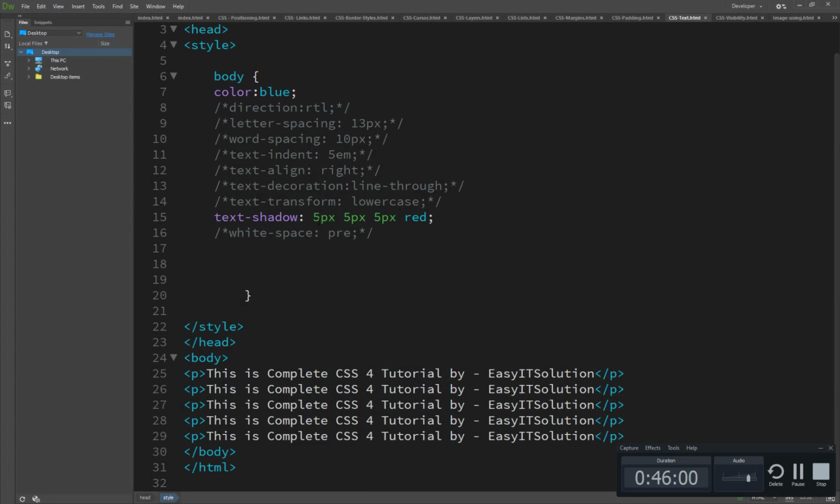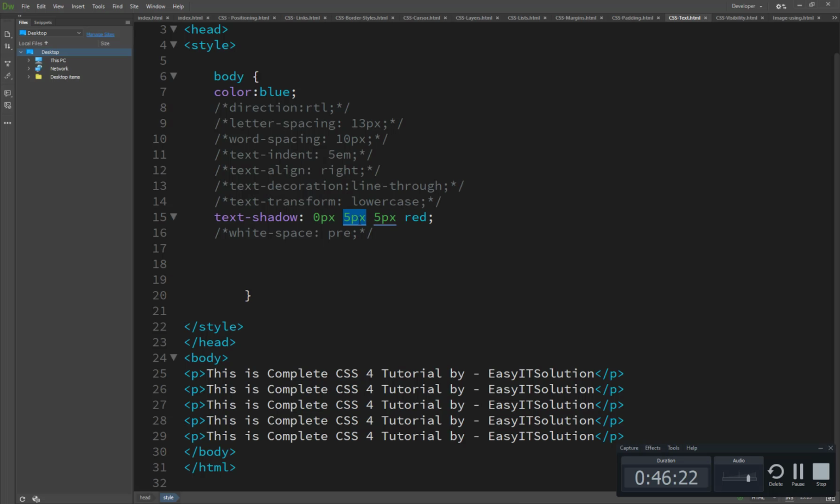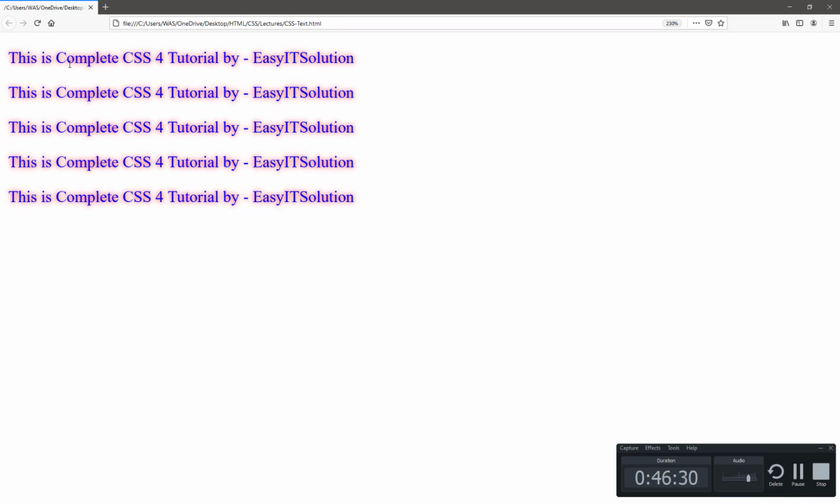So this first one, if we set it to 0 pixels here, this is the horizontal offset, from the left side to the right side. So there's a horizontal offset. The second one, if we change it here, is the vertical offset, and if we set it to 0, you will see that it's not from top to bottom, and it's behind our text, so it doesn't look like a shadow. That's why we set it here.